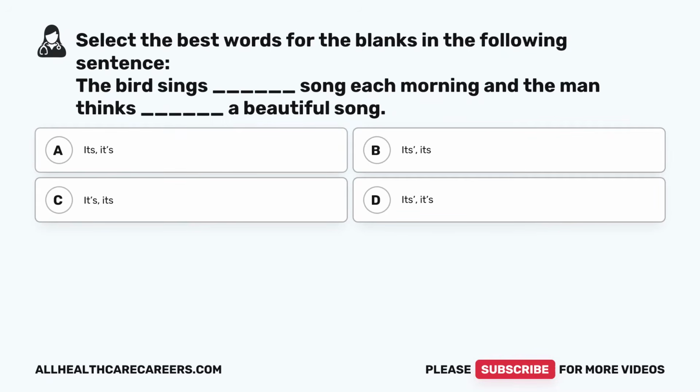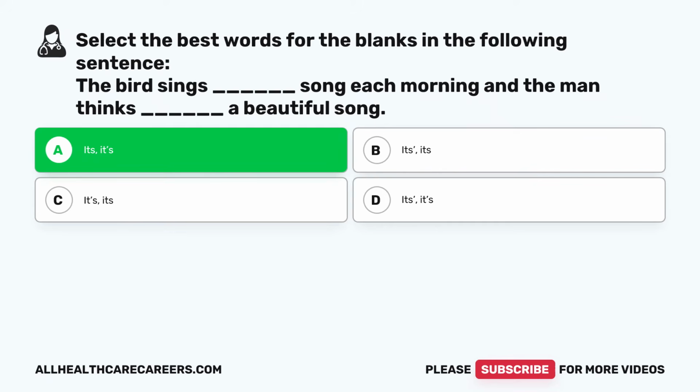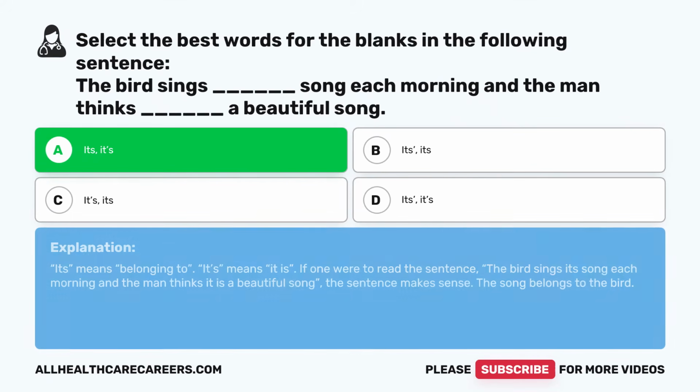Select the best words for the blanks in the following sentence. The bird sings blank song each morning, and the man thinks blank a beautiful song. A. It's. B. It's. C. Its. D. Its. The correct answer is A, its. Its means belonging to. It's means it is. If one were to read the sentence, the bird sings its song each morning and the man thinks it is a beautiful song, the sentence makes sense. The song belongs to the bird.